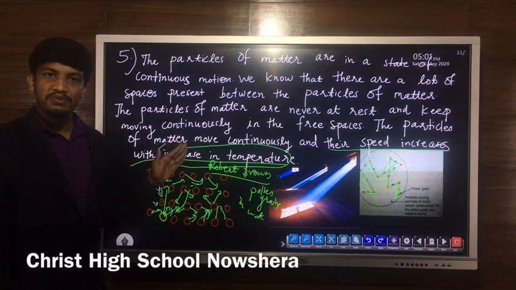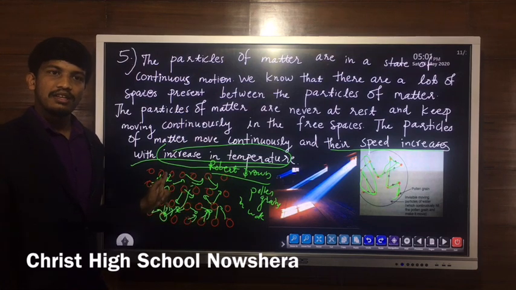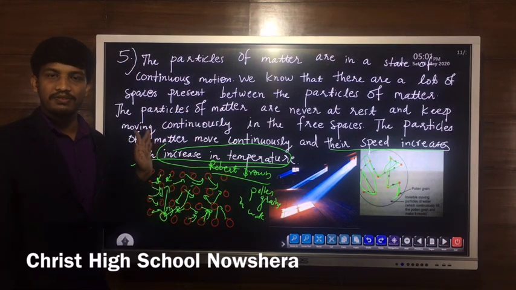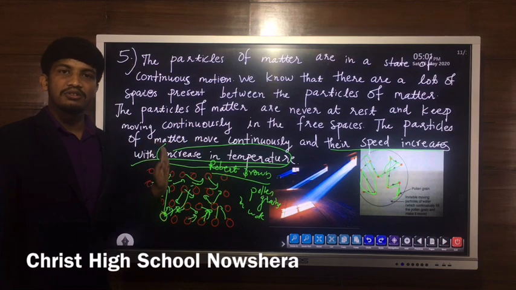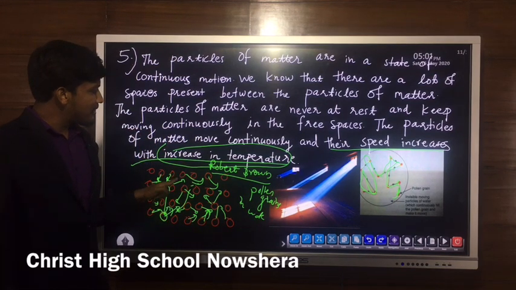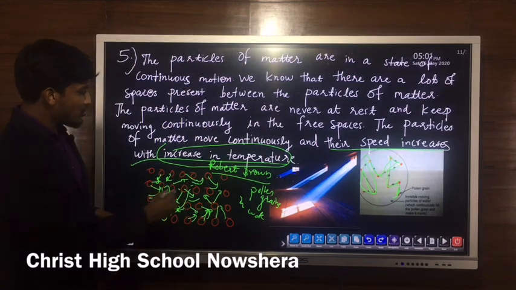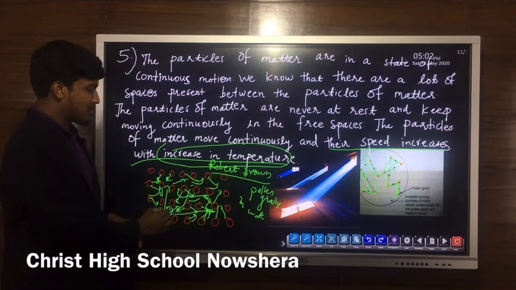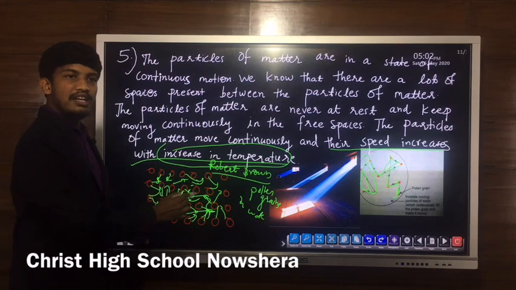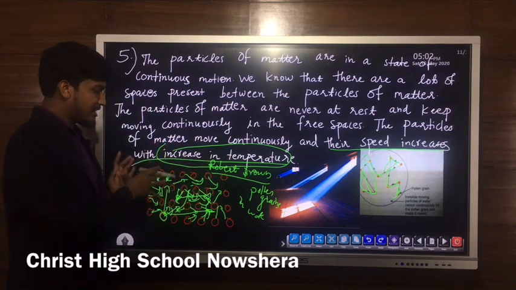Whatever the form of matter, all are made up of very small particles. They are very small in size. We cannot see them using a normal microscope or naked eyes, and there are large empty spaces between the particles. Due to the presence of these empty spaces, the particles can move easily. They can change their position, they move randomly.